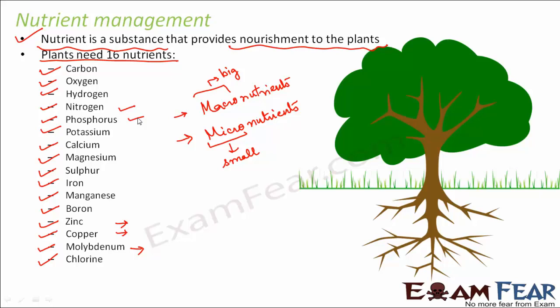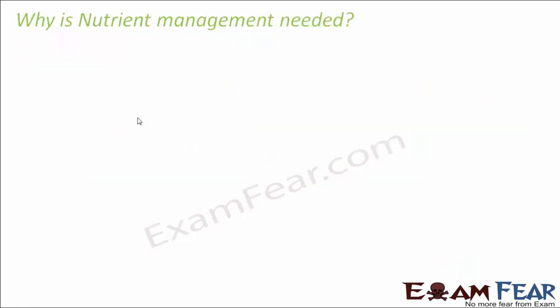Now the plant will be able to give more fruits only when the plant is healthy enough, when the plant has sufficient energy to undergo the process of reproduction, to undergo the other processes of photosynthesis, respiration, etc. And then only it will be able to give better productivity. So we need to ensure that appropriate nutrients are made available to the plants. So what do we do here? How do we manage nutrient management?